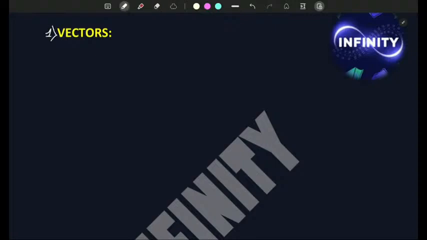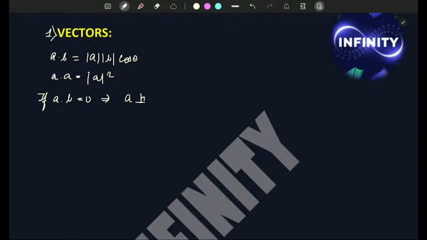So here you need to know the basic formulas. A dot B, which is mod A mod B cos theta. Then you have A dot A, this is mod A square. If A dot B equals to 0, this implies A perpendicular to B, or A equals to 0 or B equals to 0.